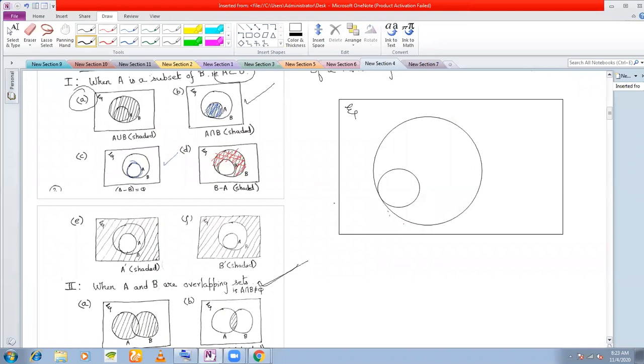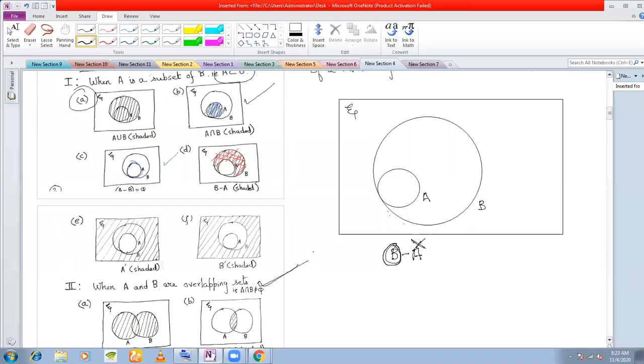B minus A means all the elements of B from which all the elements of A have been removed. You agree with this? Yes, sir. B minus A means all the elements of B from which all the elements of A have been removed. Do you agree with this definition?